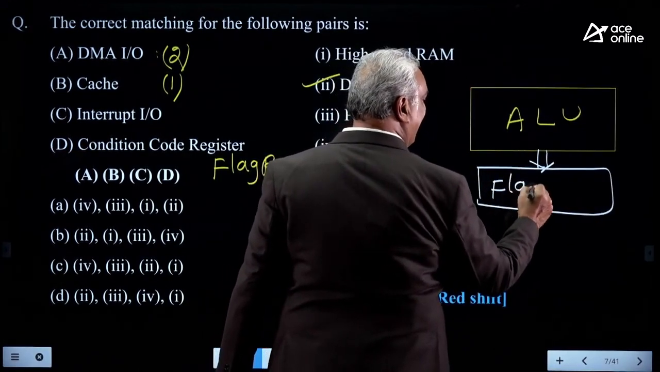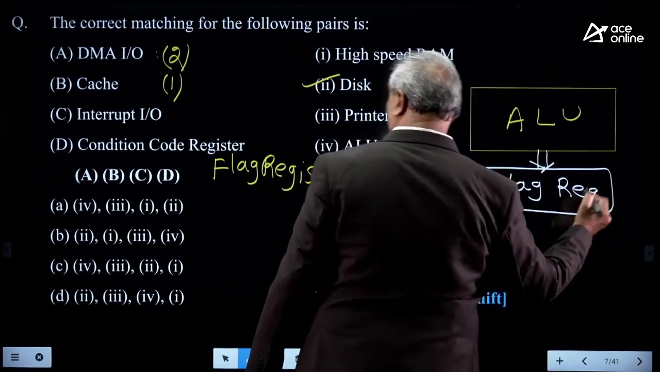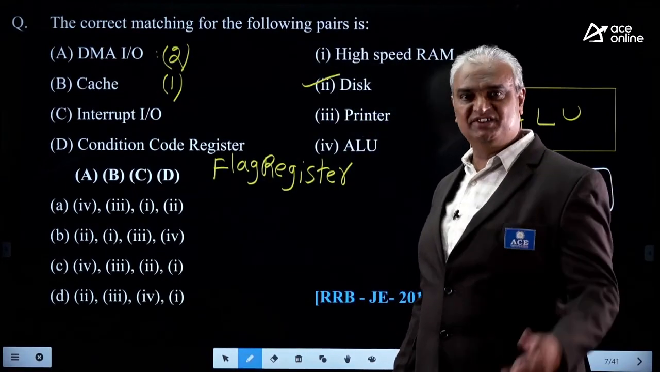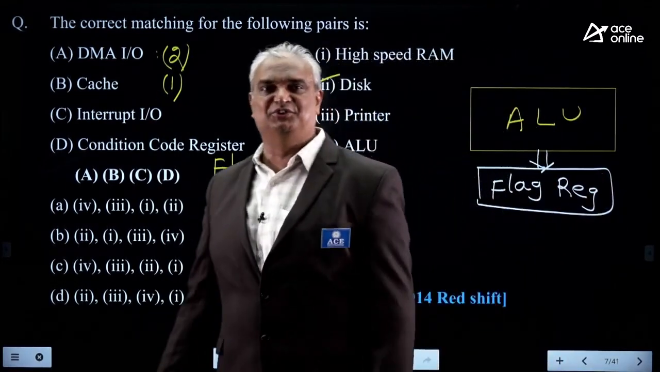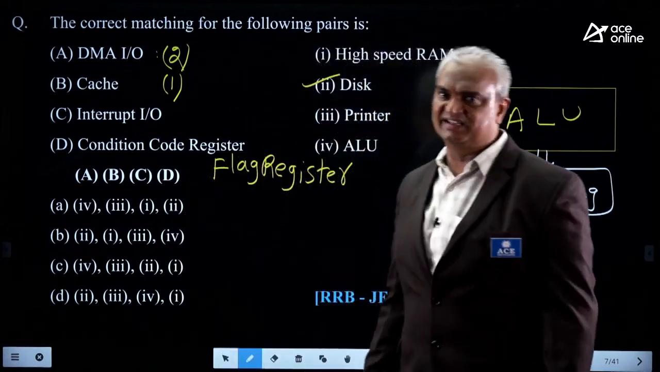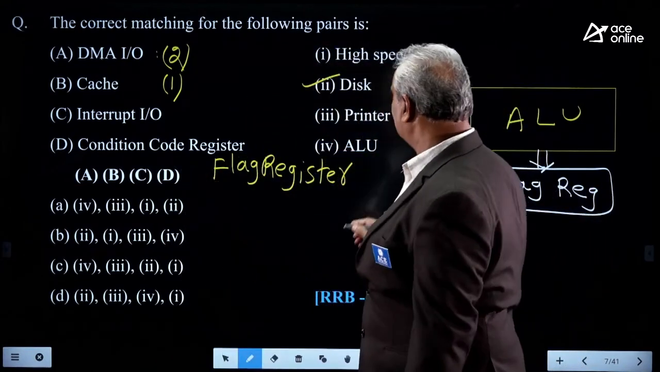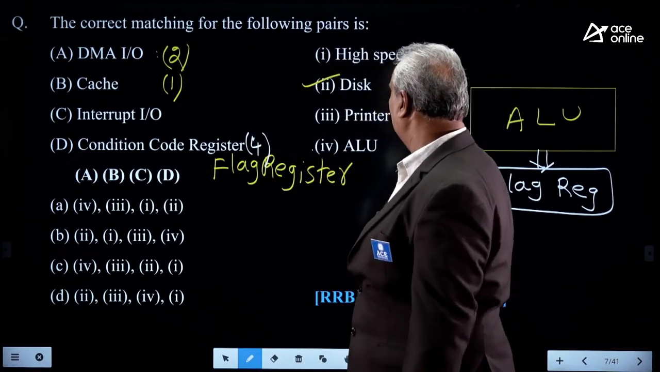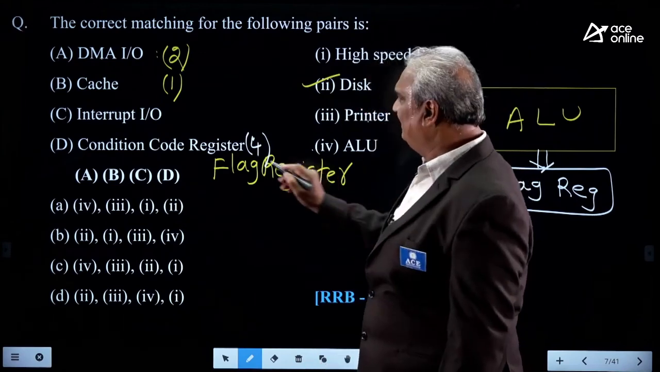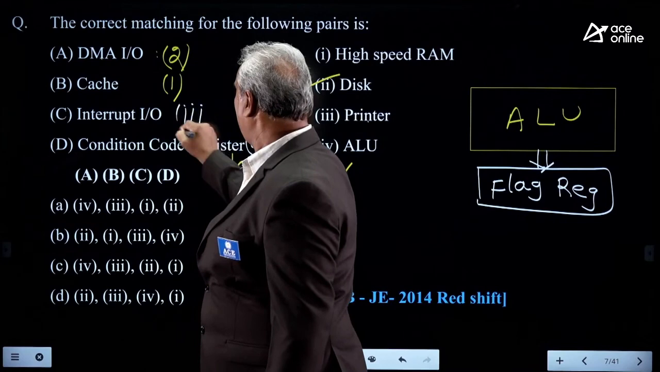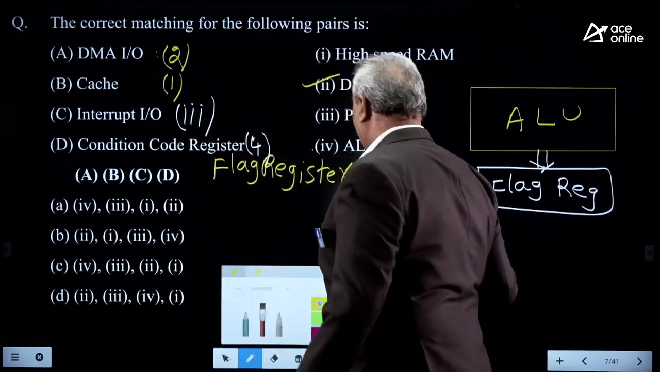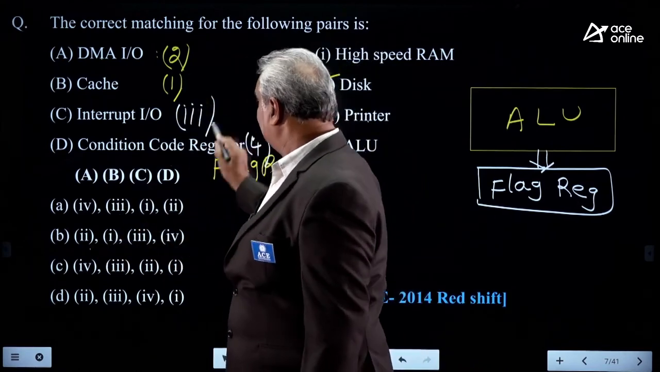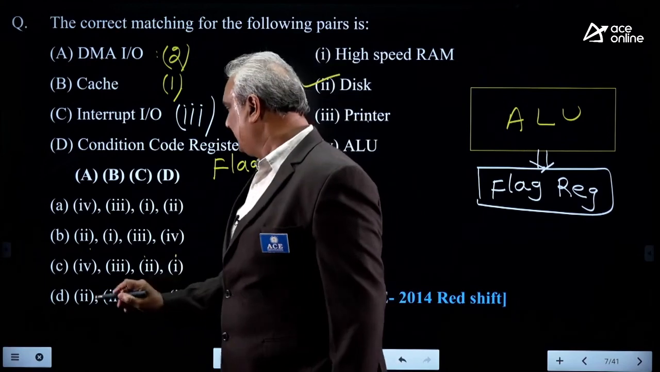flag register. Flag register is also known as conditional code register because flag register is used to store different conditions. Those conditions are carry flag, zero flag, parity flag, sign flag, etc. That's why conditional code register is applicable for ALU. So it is 4th. Next, interrupt IO. It is used to connect printer, means 3. So the perfect answer for this is A2, B1, C3, D4. Correct option is B.